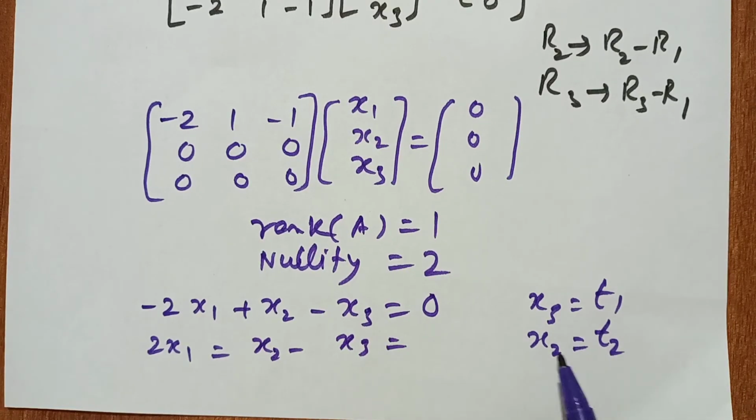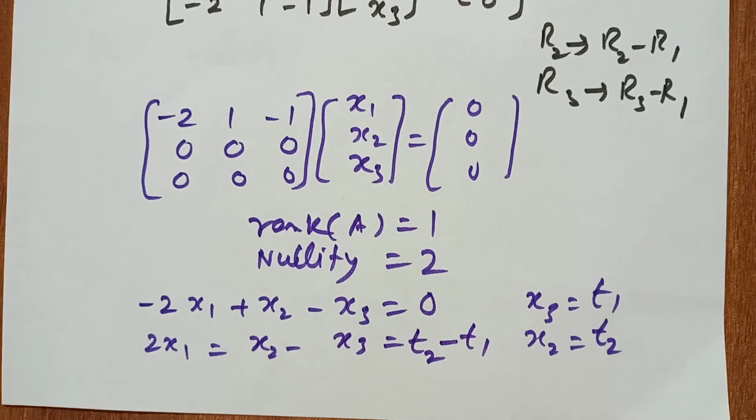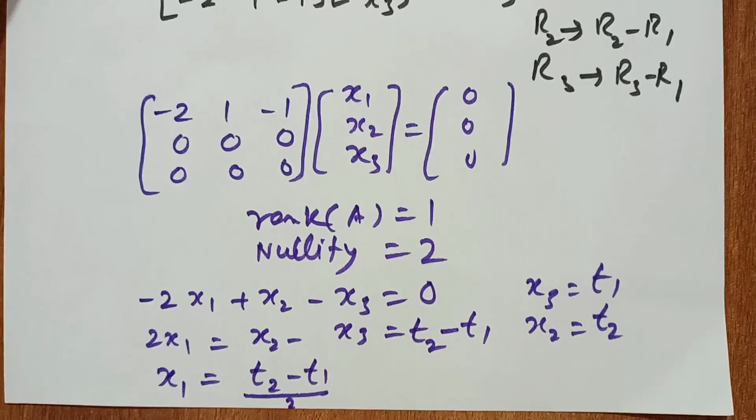So x2 is t2, x3 is t1, so minus t1. So what is x1? x1 is equal to (t2 minus t1) upon 2. Okay, so this is the value of x1. So what are the eigenvectors for these values?